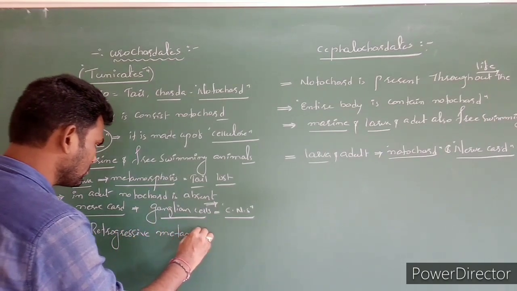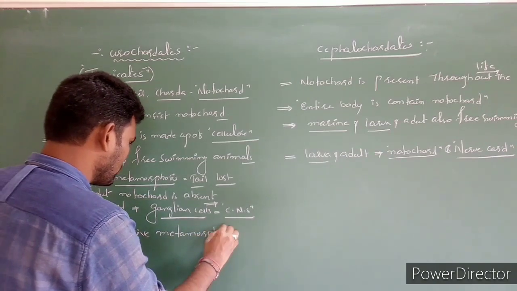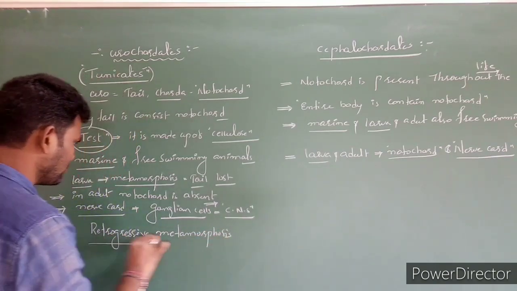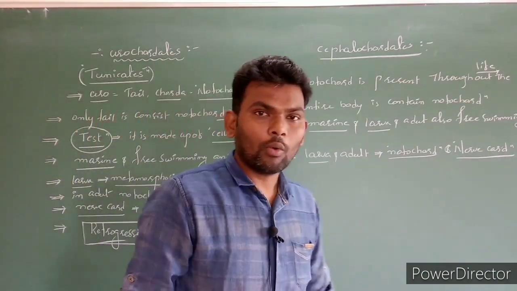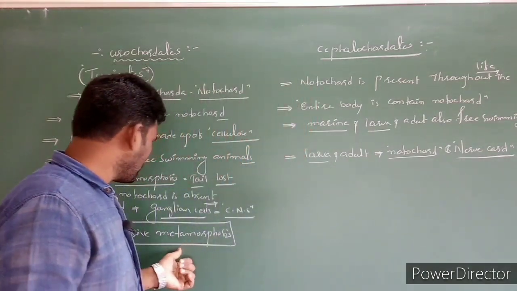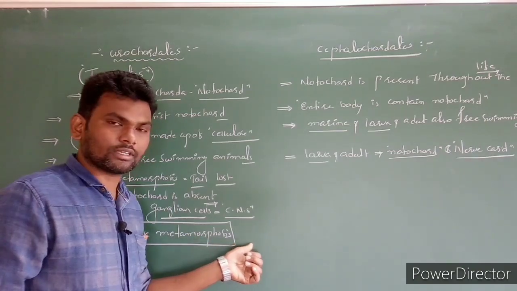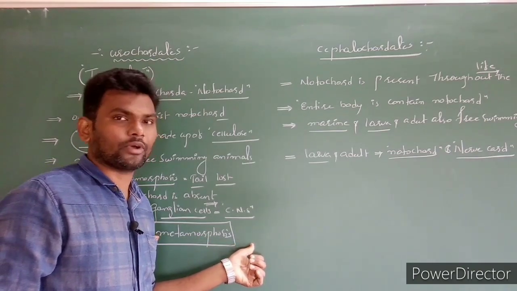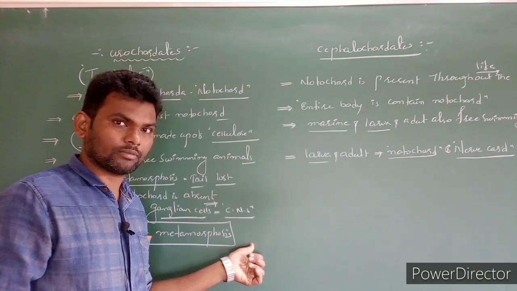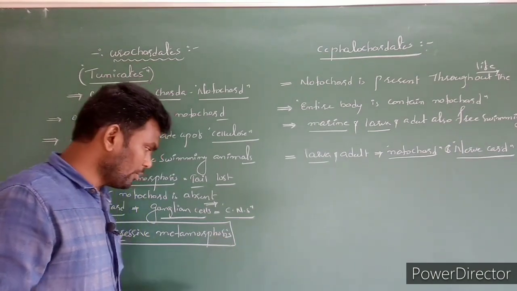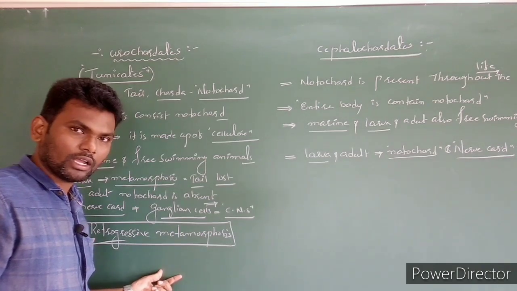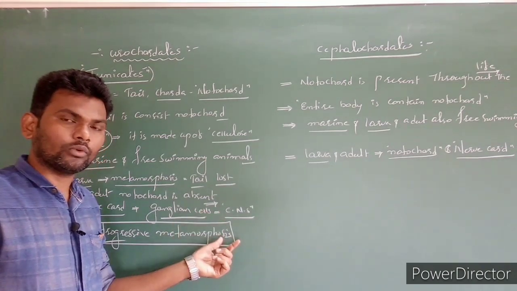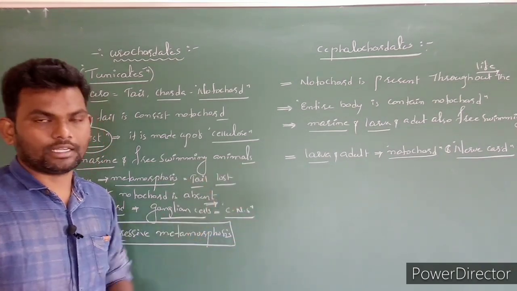Next, one of the main important characters of Urochordates, they show retrogressive metamorphosis. Retrogressive metamorphosis is one of the major characters of Urochordates. What is meant by retrogressive metamorphosis? It is reverse progressive. Retro means reverse. It means what here? A well developed larva metamorphoses into a less developed adult.